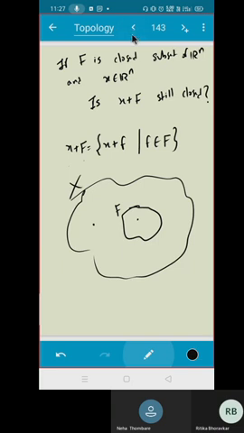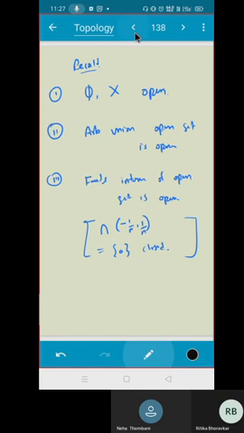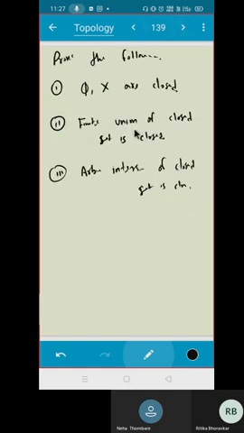We didn't talk about the counter example. What happens with the arbitrary union of closed sets? Can you give me some example where an arbitrary union of closed sets is not closed?